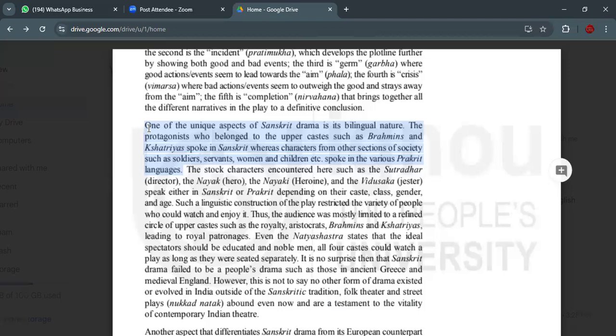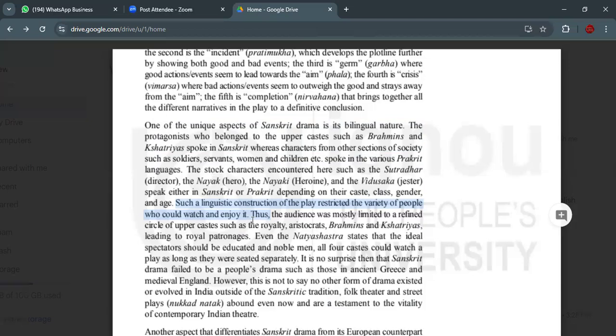Such a linguistic construction of the play restricted the variety of people who could watch and enjoy it. So this is very, very important. What linguistic construction are we talking about? We are talking about the people in the drama speaking Sanskrit and the Prakrit languages. Because of this, the play restricted the variety of people who could watch and enjoy it.